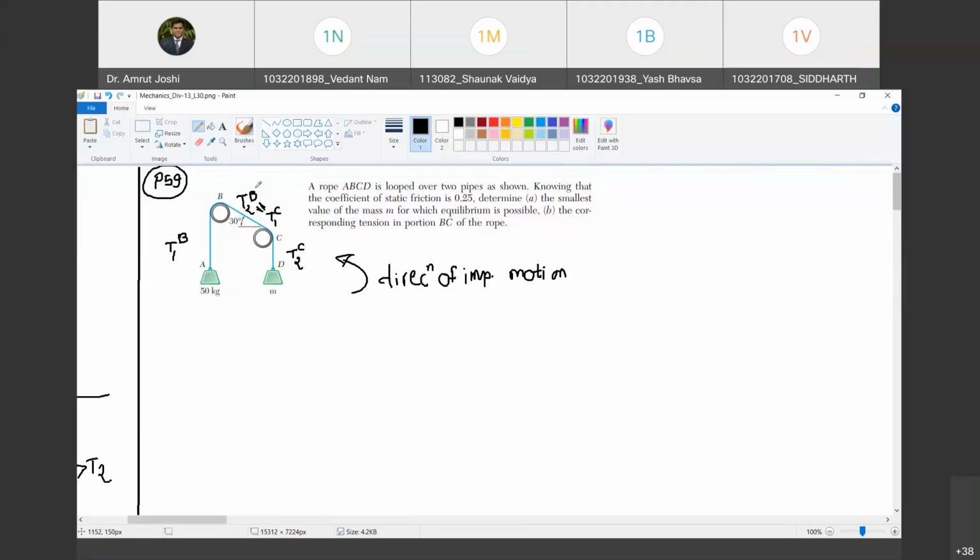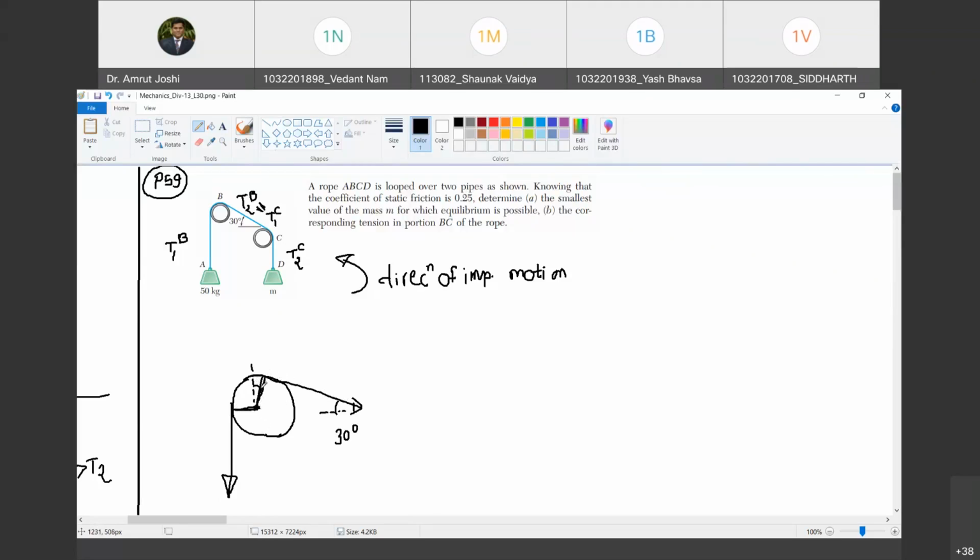Now, how do I get beta is the question. So let us try to find out beta for pipe B. So this is the beta. This angle is 30 degrees. Now see which angle I need. I want the angle between this horizontal and perpendicular to this line. So what is the angle between perpendicular to this line and perpendicular to horizontal?